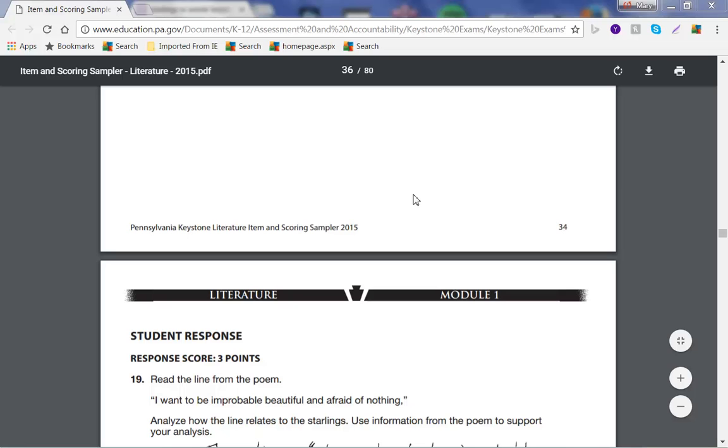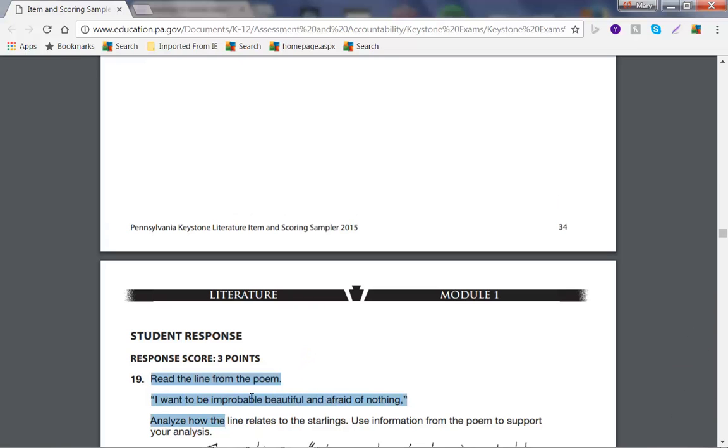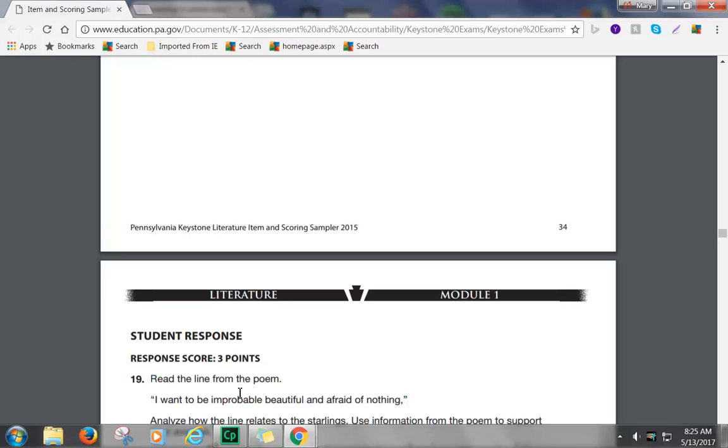Class, the point of this video is to help you with the constructed response regarding your Starling poem. Read the line from the poem: "I want to be improbable, beautiful, and afraid of nothing." Analyze how the line relates to the starlings, the birds in the poem. Use information from the poem to support your analysis.